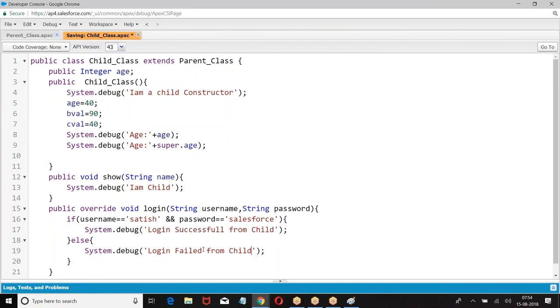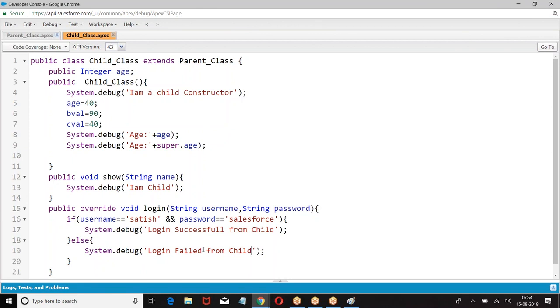Now it is allowing you to define the login method. Previously it had thrown an error message, but now I was able to redefine. So, boss, if a method is already there in the parent class, and if it is not suitable to your requirement, then we can override that method in the child class.